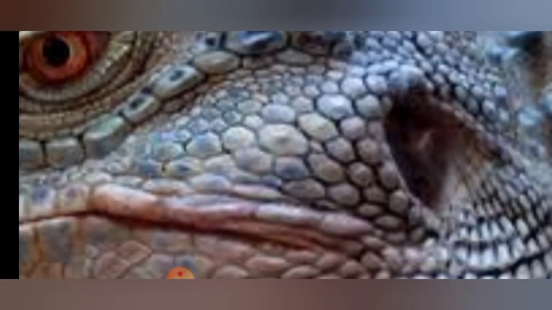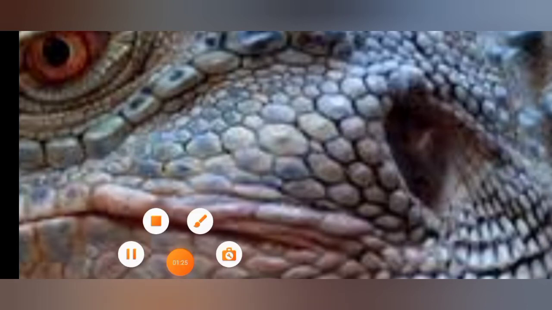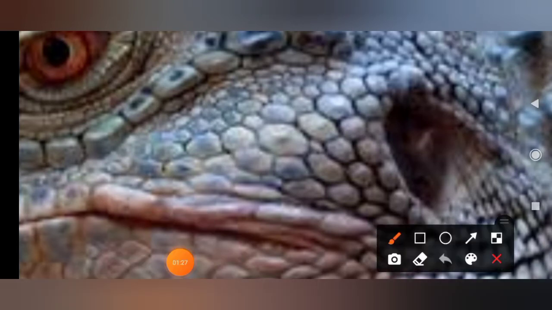External ear opening. Look here. Here is a small hole. This is the external ear opening. External means the outer surface of the body contains this ear opening. This acts as an ear for the lizard.